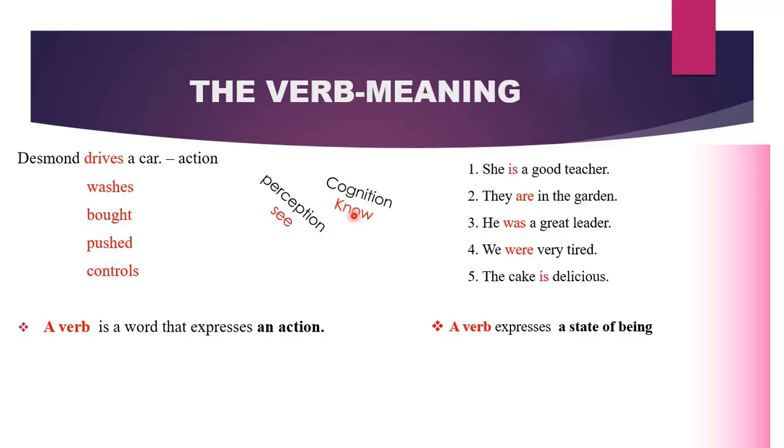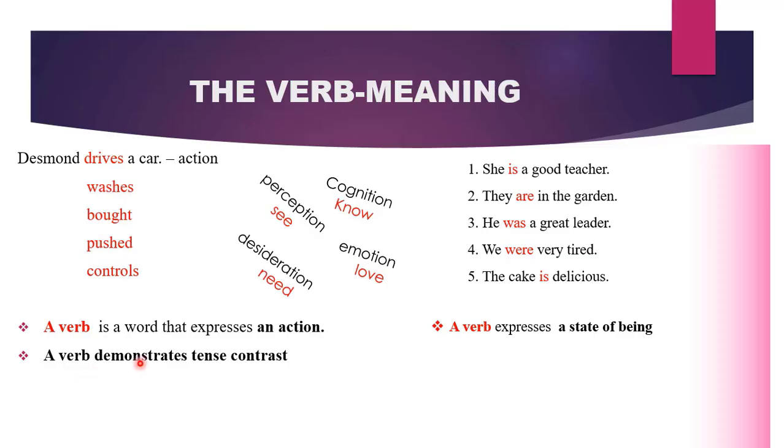What about the verbs that show emotions? For example, I love my pet. What about verbs that show desideration? For example, I need a wife. They are verbs. Some grammarians prefer to define a verb as a word that demonstrates tense contrast.